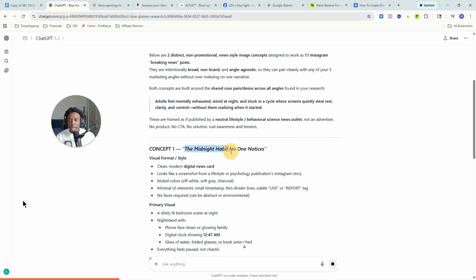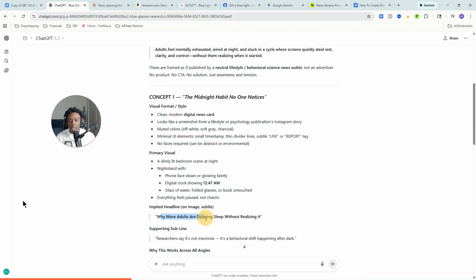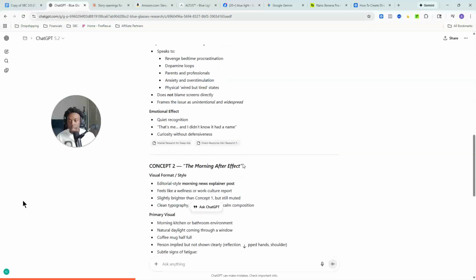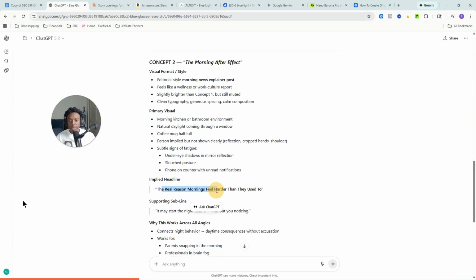So, all right. Concept 1 here is a midnight habit no one notices. So digital news cards looks like the screenshot. What's the text saying? Why more adults are delaying sleep without realizing? Perfect. And then concept 2 is saying the real reason mornings feel harder than they used to. Perfect. I love it. All right. Turn 1 and 2 into scripts for Higgsfield.